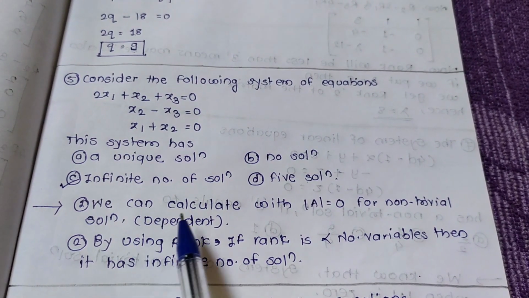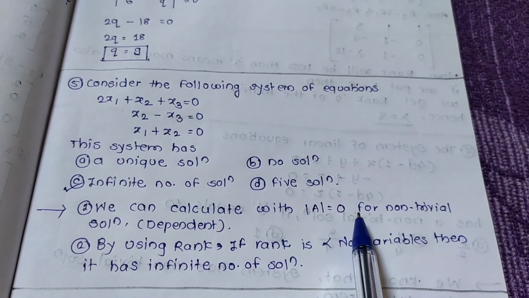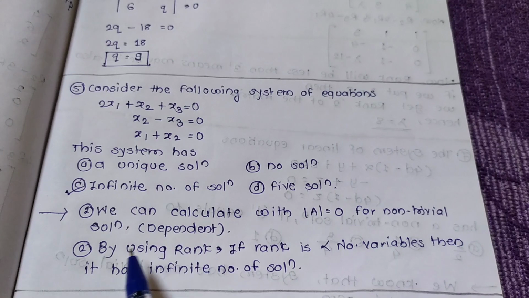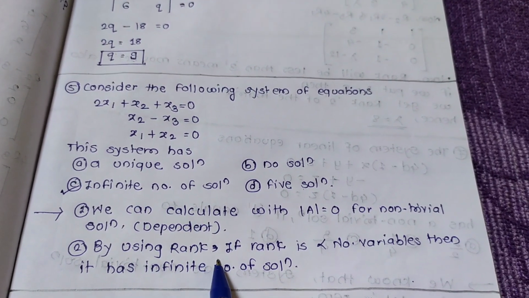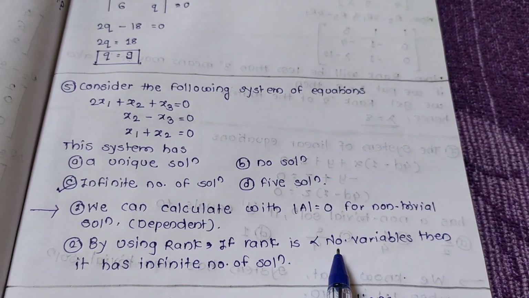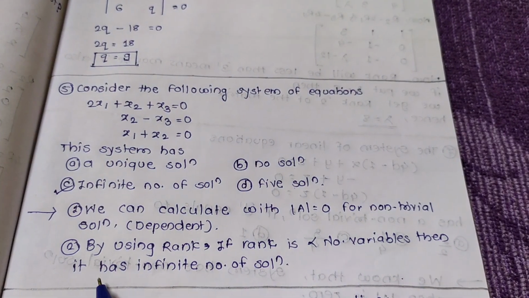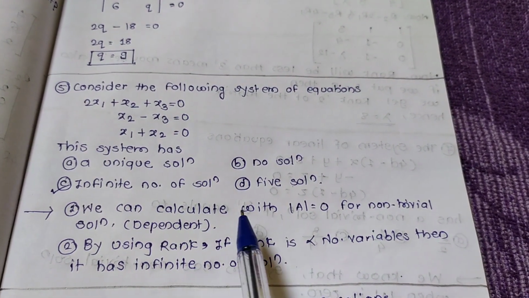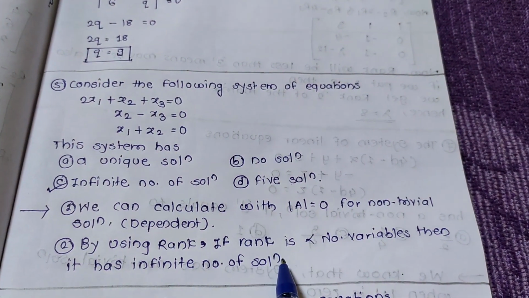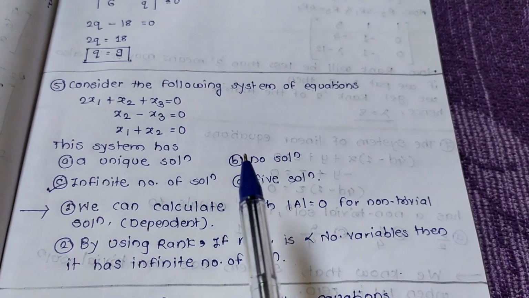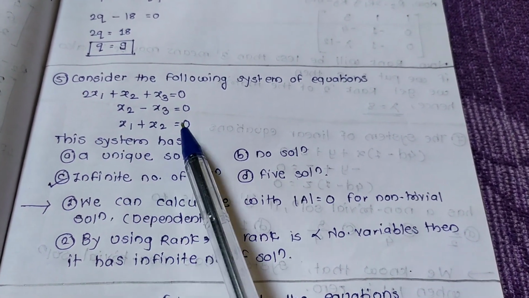We can calculate with determinant of A equal to 0 for non-trivial solutions, and we can also calculate by using rank. If rank is less than the number of variables, then it has an infinite number of solutions. These are two methods, but we can easily judge it and answer it.